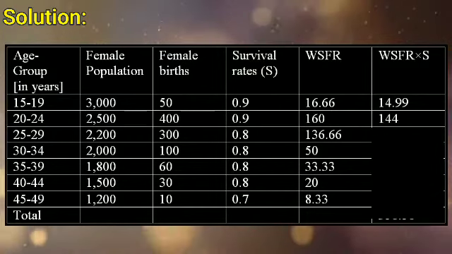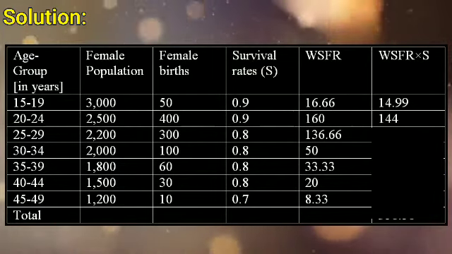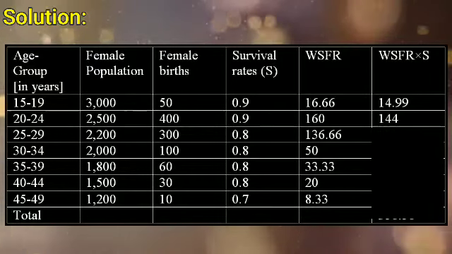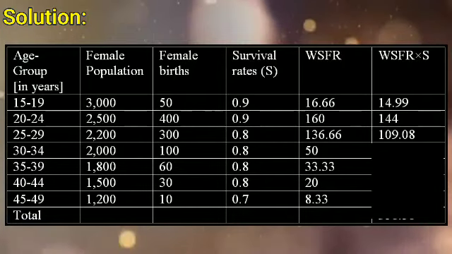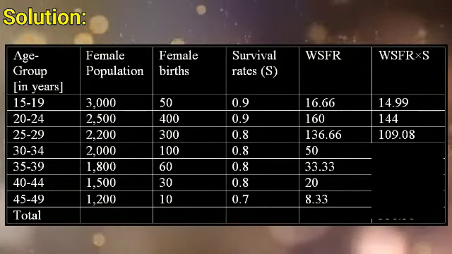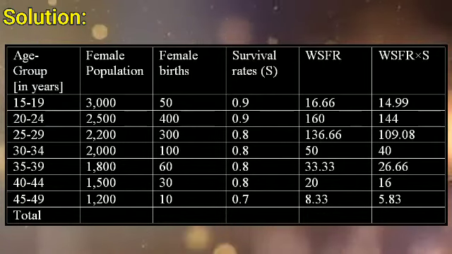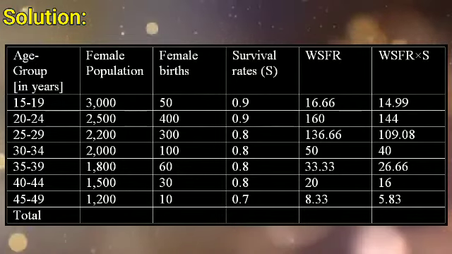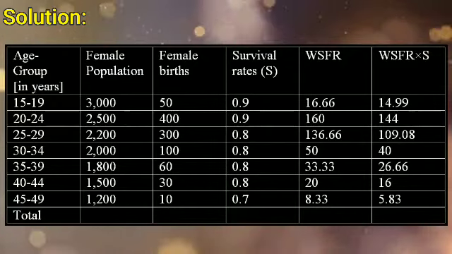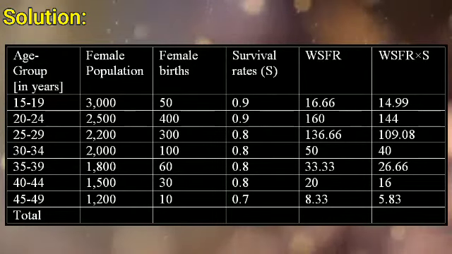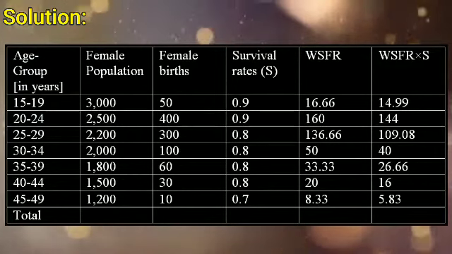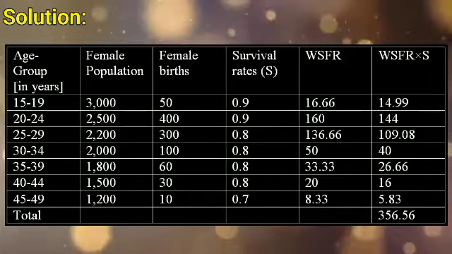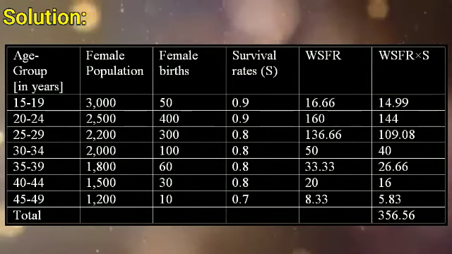Next one, 136.66 multiplied by 0.8, that is equal to 109.08. Similarly, find the rest of the values and define the sum total of the product of WSFR into S. Find the total of the last column, that is of WSFR multiplied by S, and the total value is 356.56.